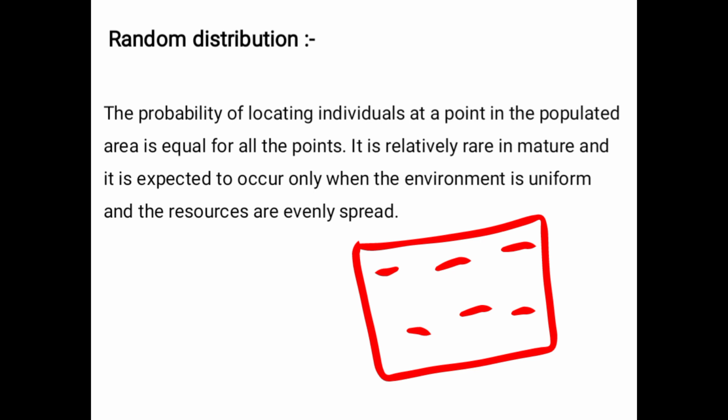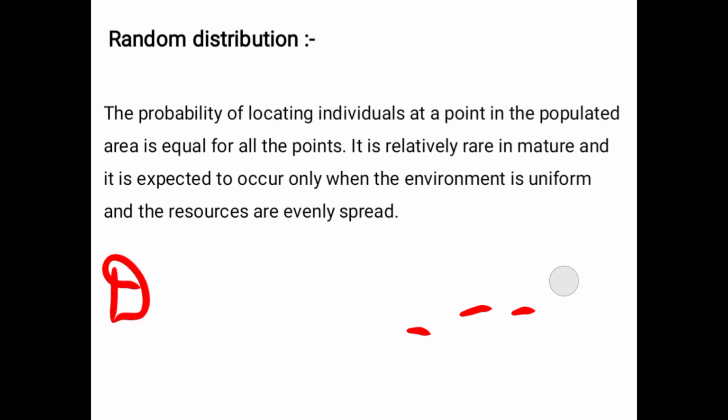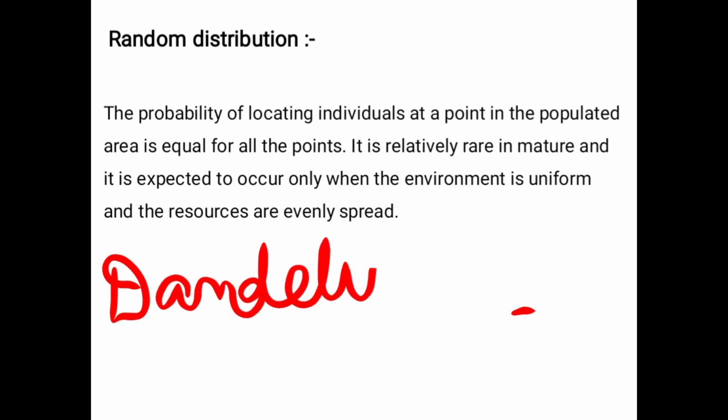The example of random distribution here is the dandelion. It is a weed, and the seeds of the dandelion are evenly spread. That is why it is known as the example of random distribution here.